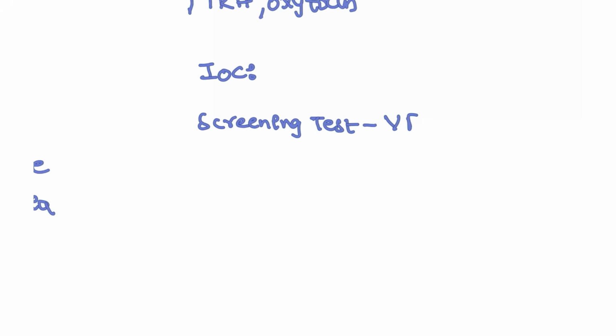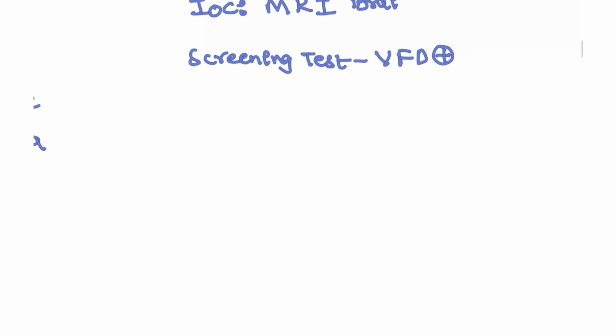And what is the investigation of choice? How are you going to investigate this patient? Whenever the patient is presented with these symptoms, you can go for a screening test. The screening test is to check visual field defects. If it is positive, and the patient has severe visual field defects, then you can go for an MRI brain, pituitary cut.